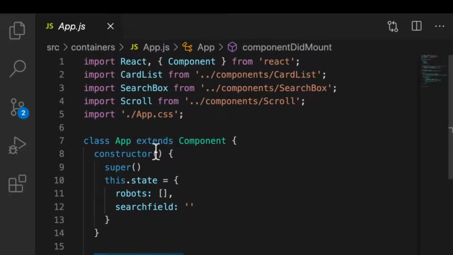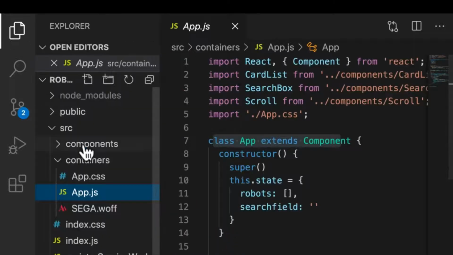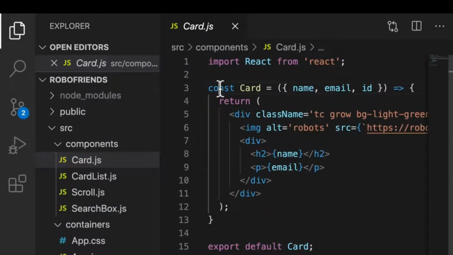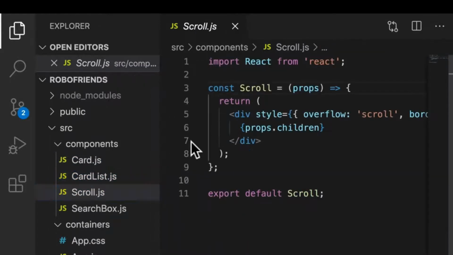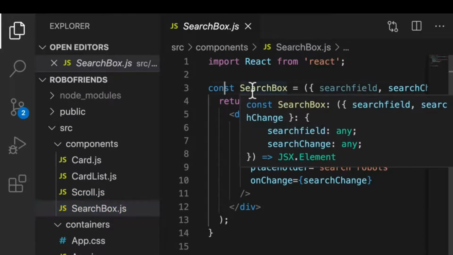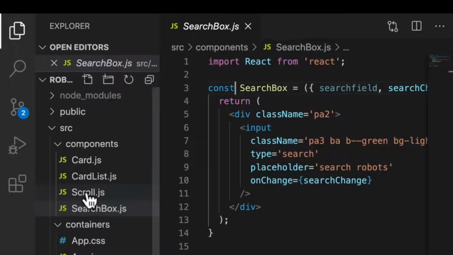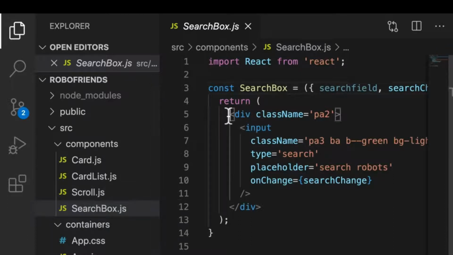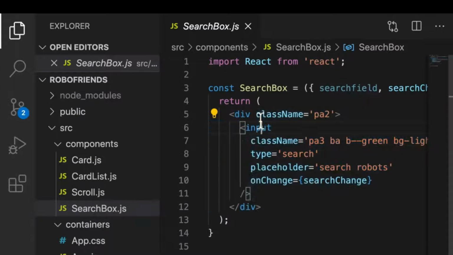So hooks allow us to use functional components, which remember, we have talked about. Our components are functional components, right? They're just functions that render something. But before hooks, we only created functional components when we didn't have any state inside of them. All these components are what we call just presentational components, right? They just receive props and return some sort of a view.